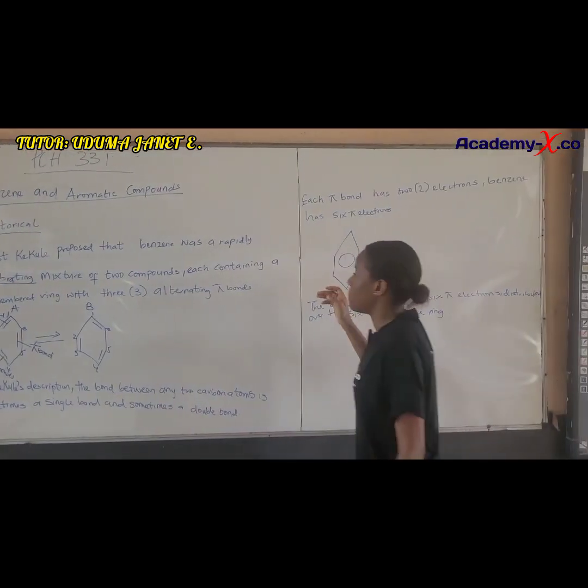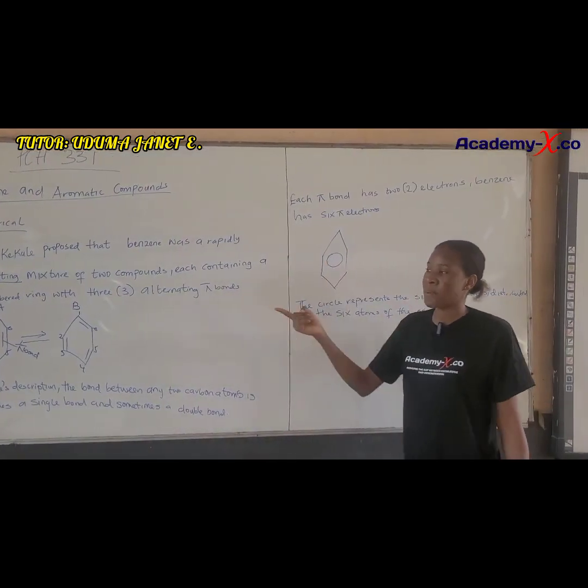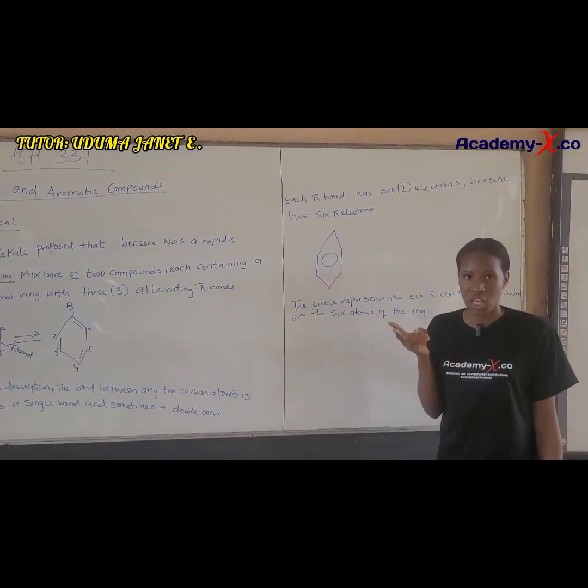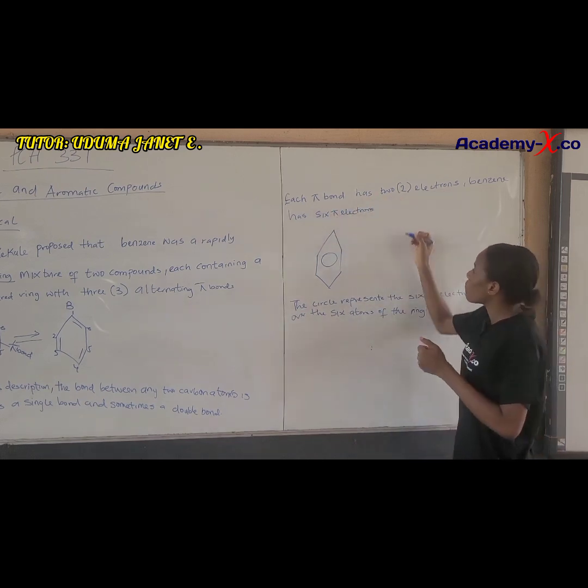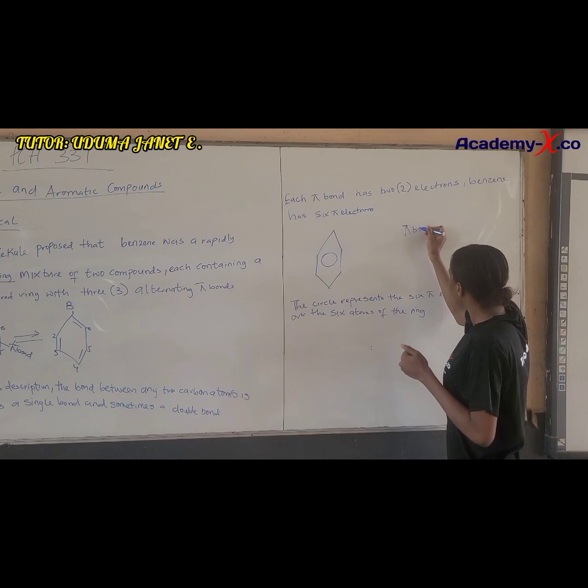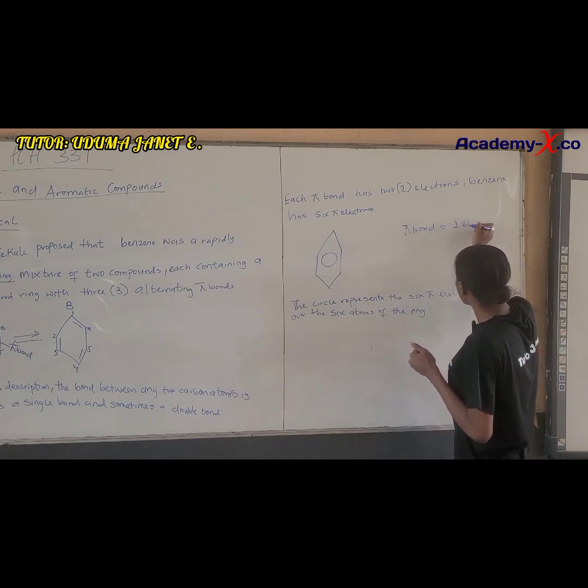Now, the number of pi bonds we counted there in benzene was 3. Each pi bond has 2 electrons. So 1 pi bond is equal to 2 electrons.